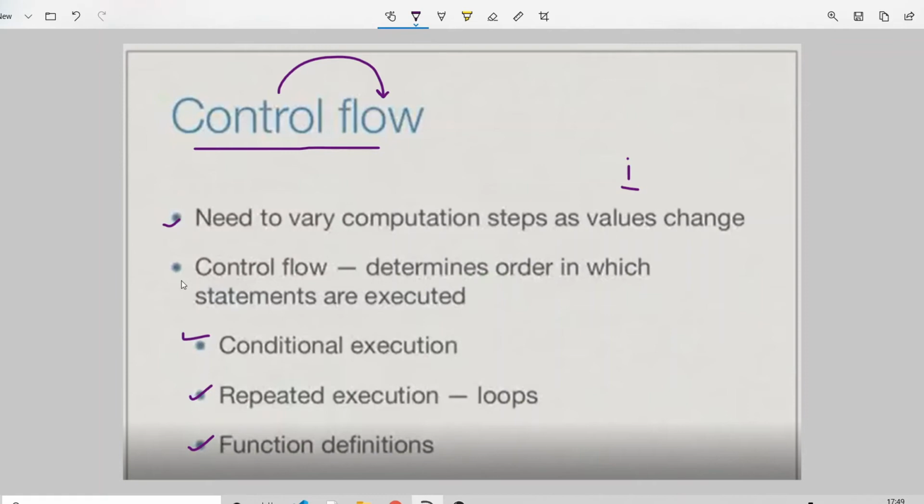Now let's look at the different kinds of control flow. Number 1, conditional execution. Number 2, repetitive execution, that is loops. Whenever you want to perform the same task again and again, you can simply use loops. Whenever you want to check some condition, for instance whether a number is even or odd, prime or composite, you can do it with the help of if else, that is conditional statements. Now talking about function definition, that is the third part of control flow.